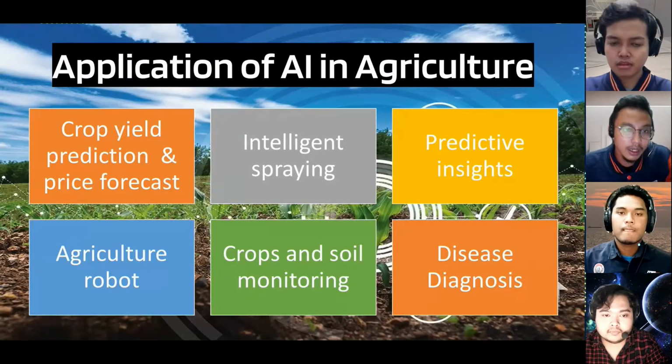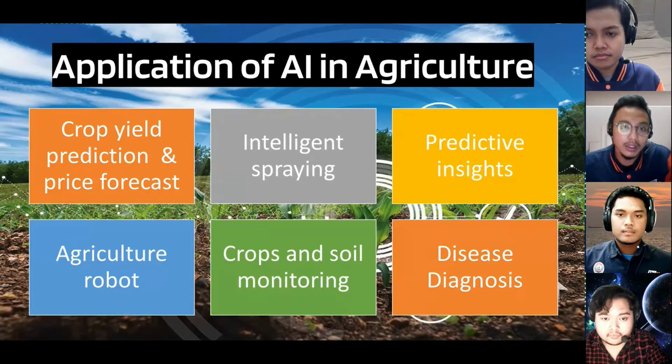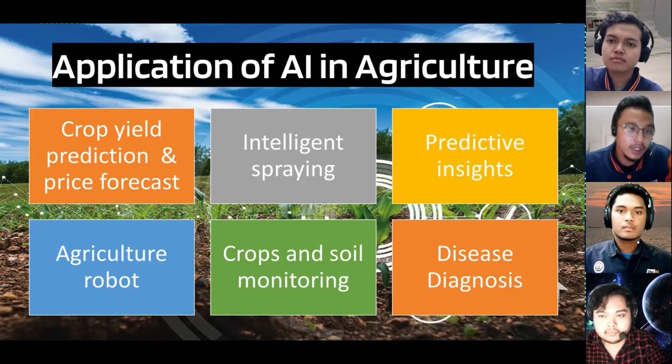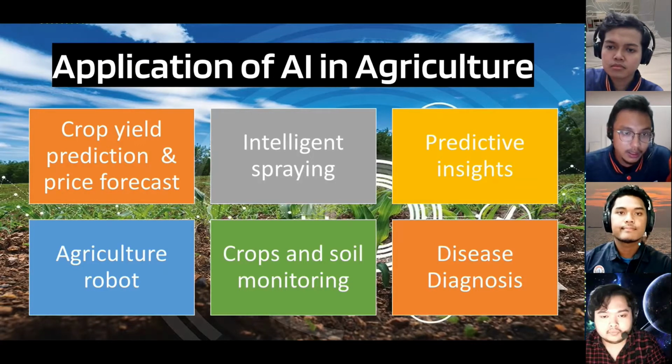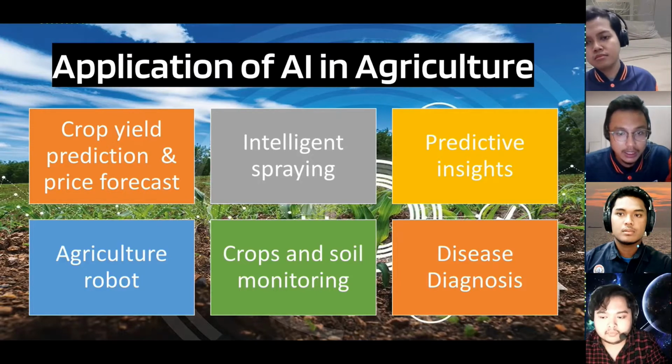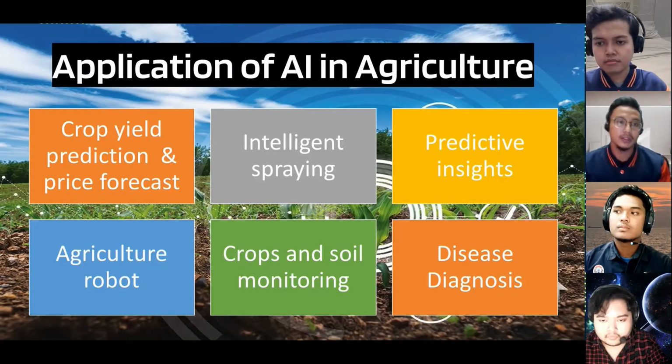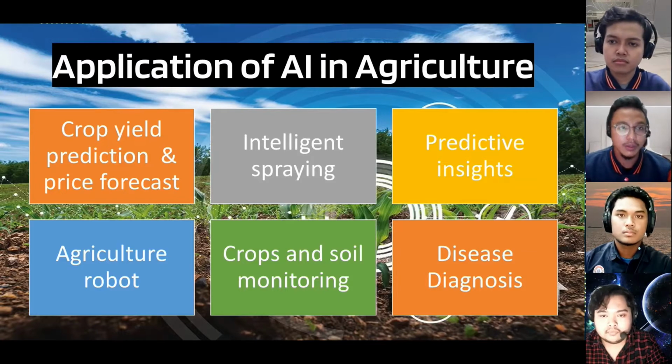So this is the application of AI in agriculture. First one is crop yield prediction and price forecast. The next is intelligent spraying, predictive insight, agriculture robot, crop and soil monitoring, and the last one is disease diagnosis.